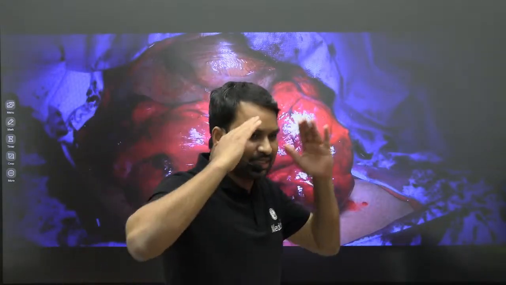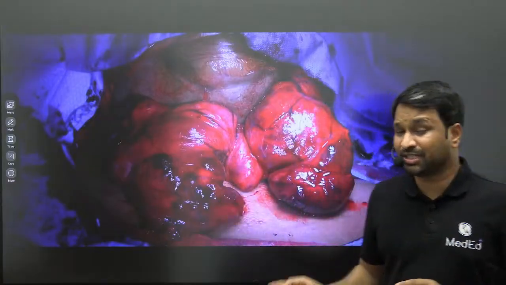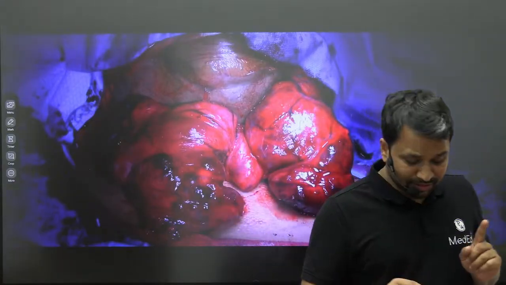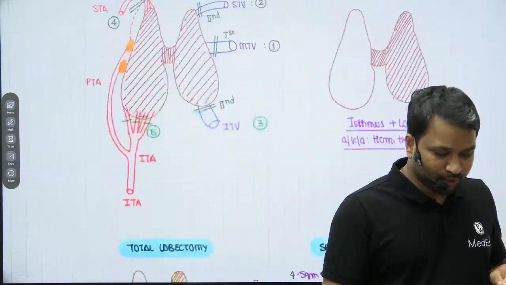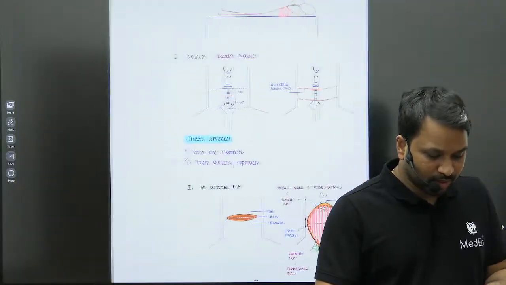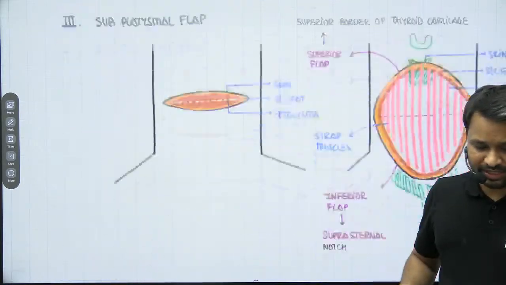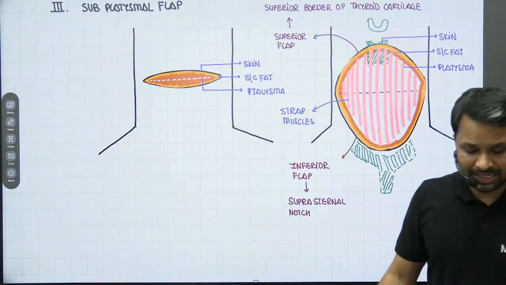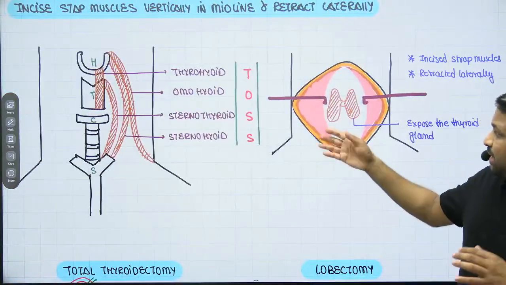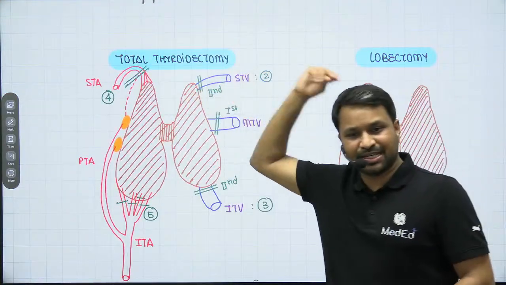So this is how you get oriented to each individual surgery. I know it is quite difficult for you to comprehend, but every single thing that we spoke or I showed you in the video was being spoken here. We spoke about the incision, we did the incision, and then we did a subplatysmal flap. We incised the strap muscles, exposed the thyroid gland. We have mobilized the gland, ligated the vessel, extracted.